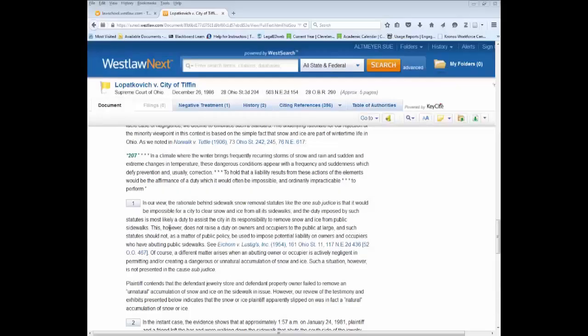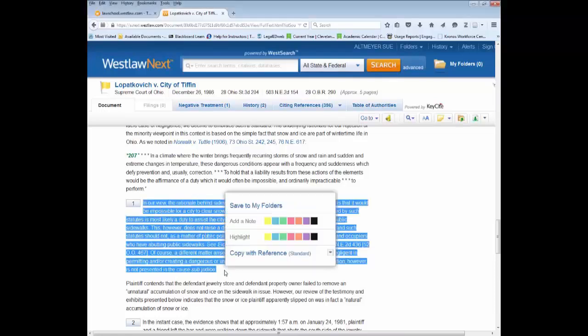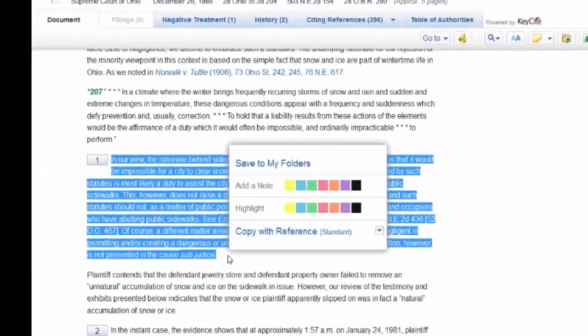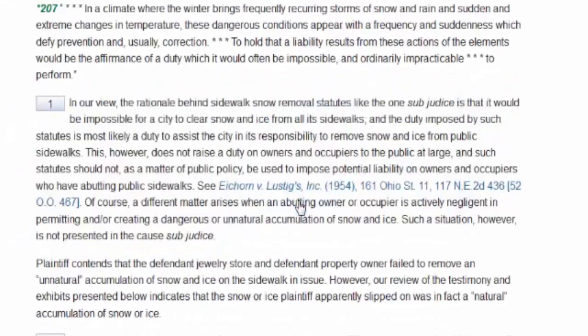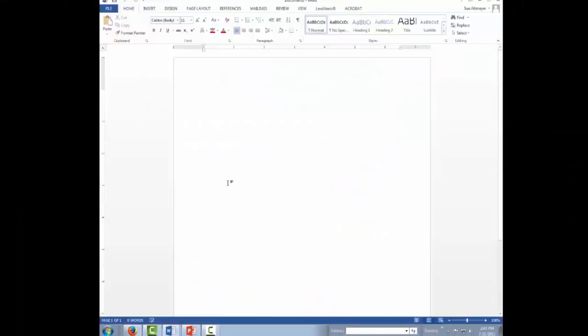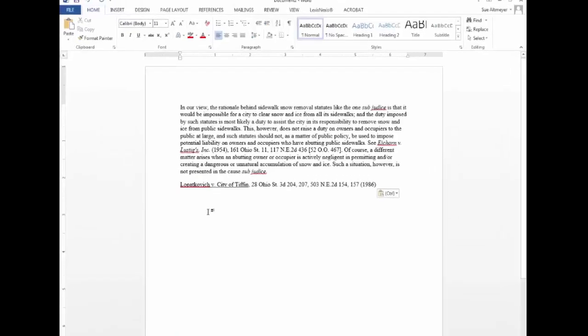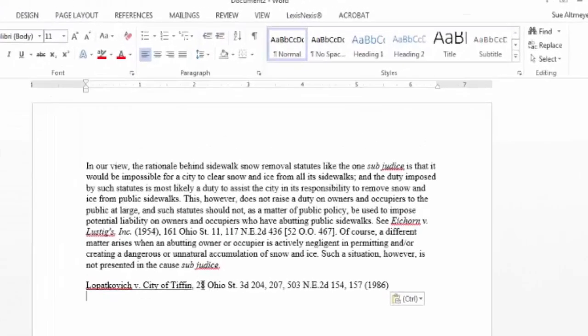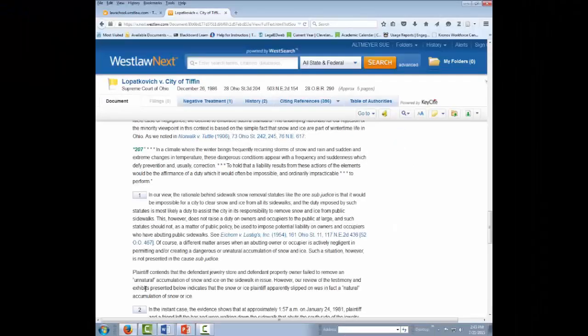To further help you create pinpoint cites, you can use Westlaw's cut and paste feature. So here, if I highlight a paragraph that I want to quote, and if I do copy with reference, my text is copied. So if I go over to a Word document, Control V for paste, you will see that my citation is here and it automatically puts in the page number for that pinpoint cite.